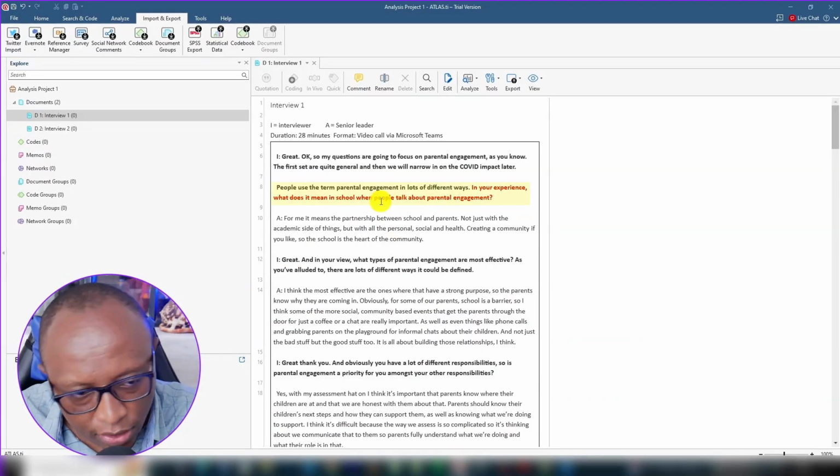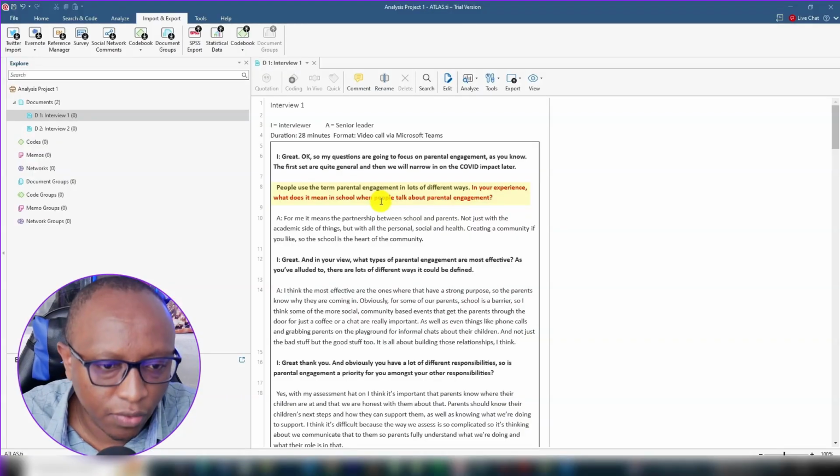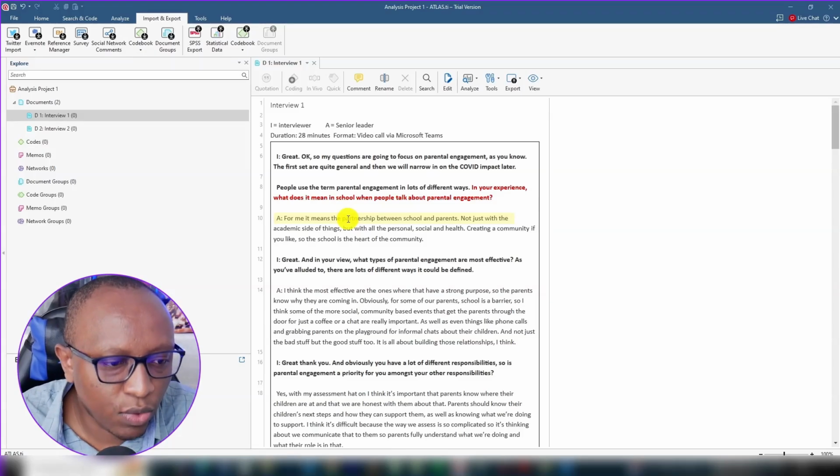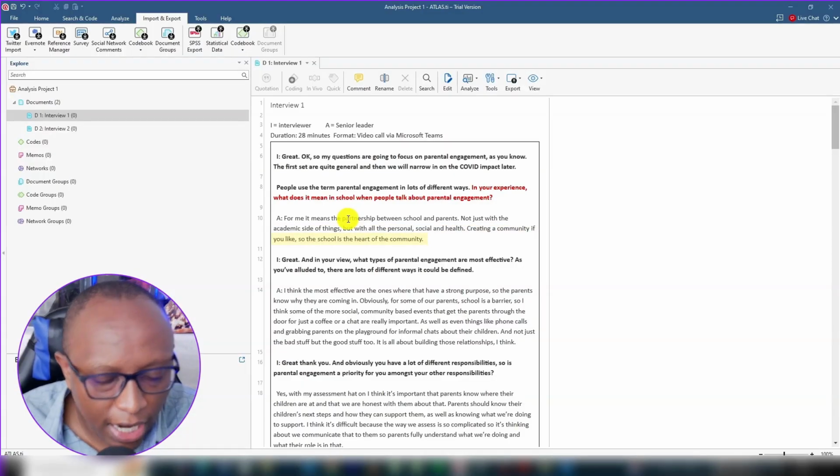People use the term parental engagement in lots of different ways. In your experience, what does it mean in school when people talk about parental engagement? This respondent says, for me, it means partnership between school and parents, not just with the academic side of things, but with all the personal, social, and health. Creating a community, if you like, so the school is the heart of the community.